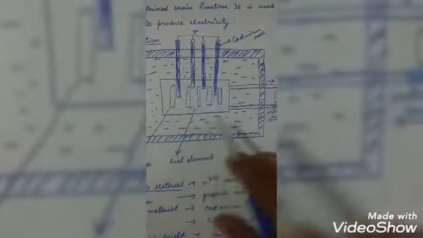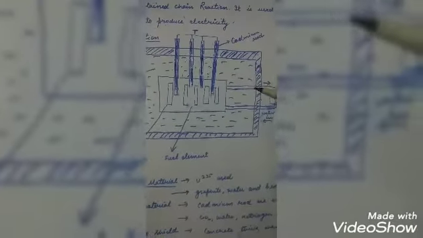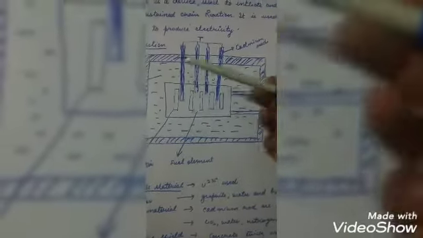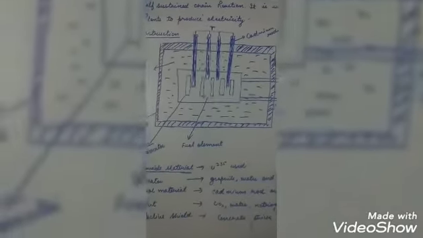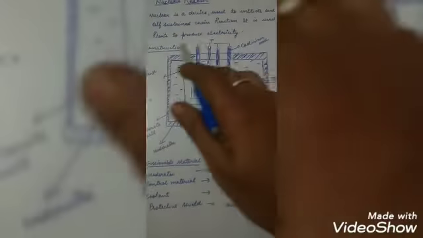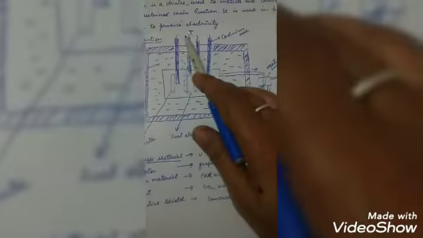The protective shield prevents the persons working around this nuclear reactor from hazardous radiations. These are the different parts of the nuclear reactor.